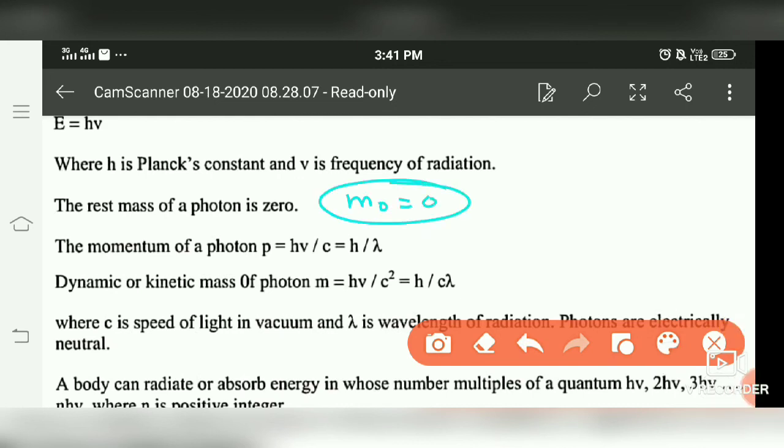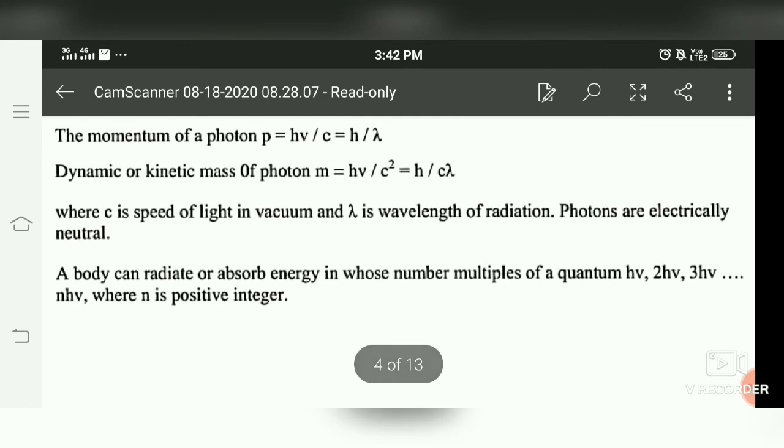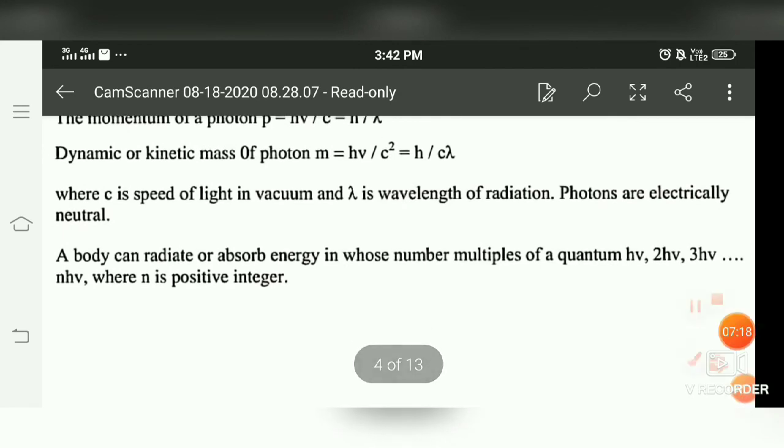Means photons can never be at rest. Momentum of photon is given by the formula p equals h by lambda, where we have a relation c equals nu into lambda. From here lambda equals c by nu, where c is the speed of light, nu is the frequency of incident light. So we will get here h nu by c, where the energy of this photon is given by hc by lambda, where c is the speed of light and lambda is the wavelength of radiation.